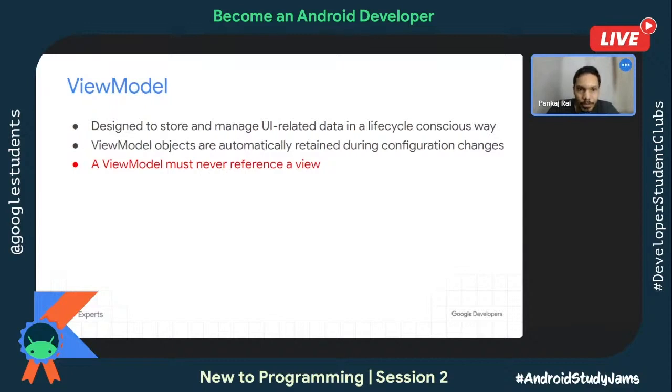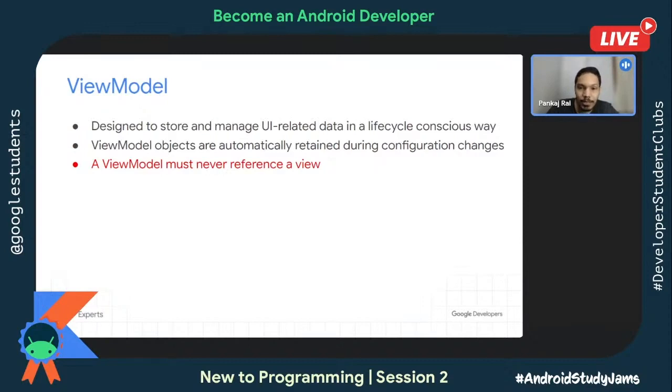Using ViewModel, when you do any sort of operation inside it, it's not going to repeat itself during the configuration change. If you have an app running in portrait mode and the user takes it to landscape mode, that's called a configuration change. When this is done, whatever activity was launched before will destroy itself first, and then it will try to create itself once again.